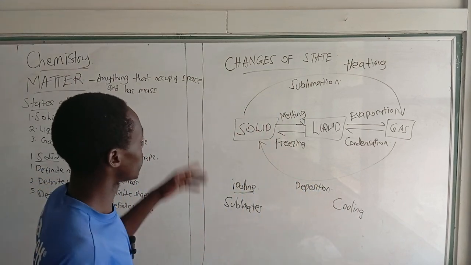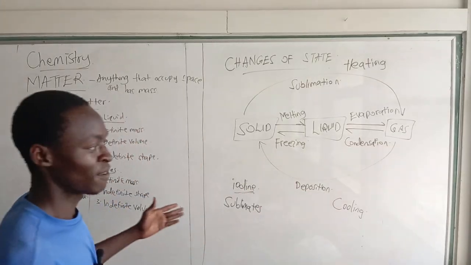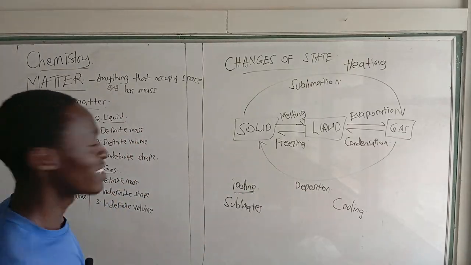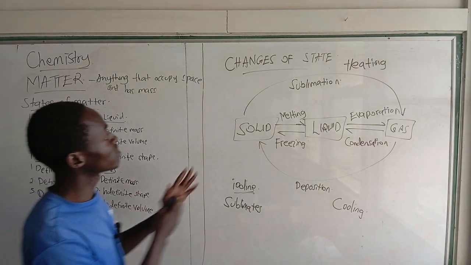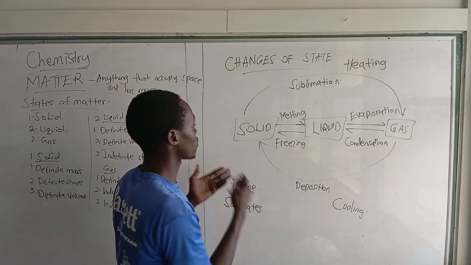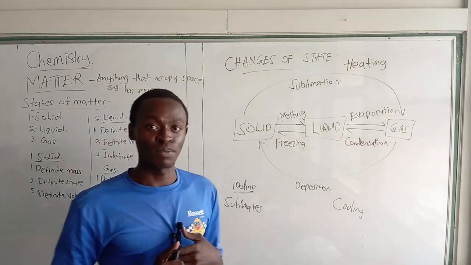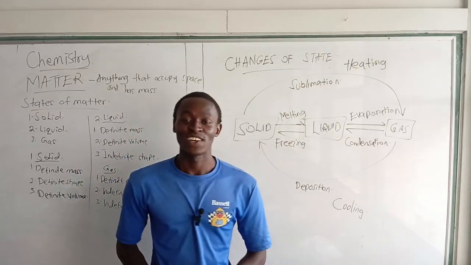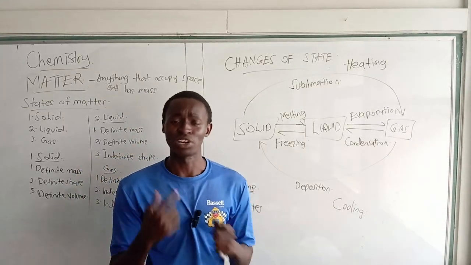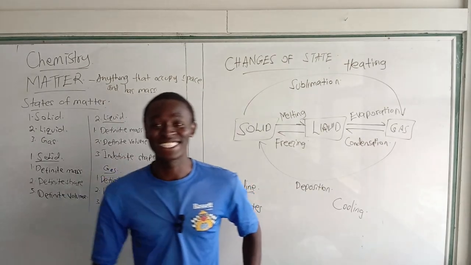So I believe that you learned something there and you now know the changes of state of matter. So the process is continuous. You learned of the states of matter, you know the various states, and now you've learned of the changes of state of matter. What happens for one to change to the other? And what is the name of the process that takes place? So I believe that you're getting to know something very fast, real quick, and the memory will kick in.